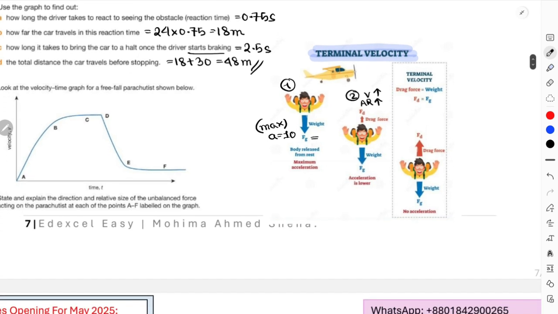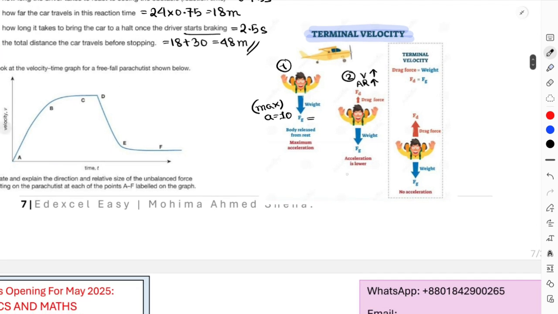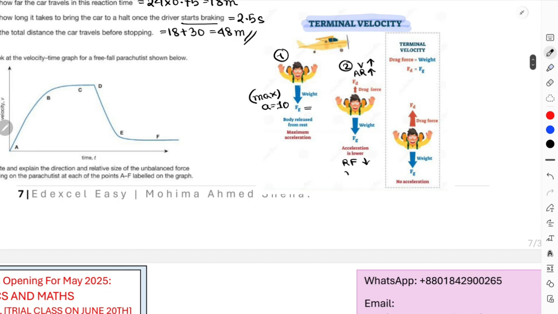And obviously air resistance is a resistive force. If air resistance increases, this decreases your total resultant force. And if resultant force decreases, according to your equation F equals ma, mass is constant over here, so if force decreases, acceleration should also decrease.